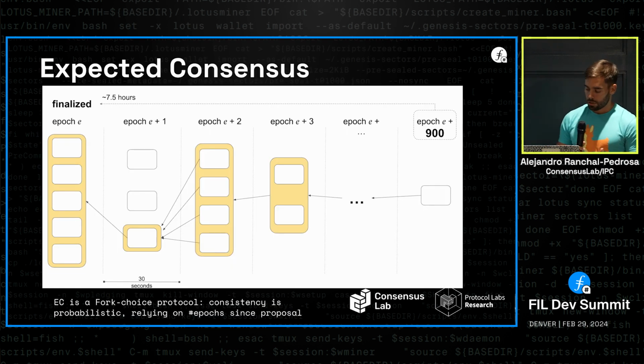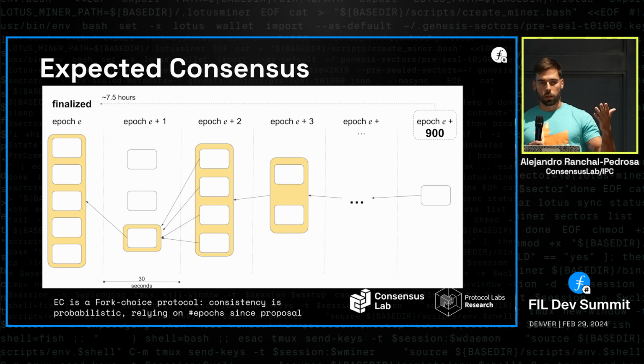So first, expected consensus. Expected consensus is the longest chain consensus protocol of Filecoin at the moment, or rather a heaviest chain type of protocol. Finality comes from the growing confidence in a block, or in the case of Filecoin, a tip set, which is a set of blocks that share the same parent tip set in the same epoch. In Filecoin, time is discretized into 30-second slots that we call epochs. The finality in expected consensus comes from growing confidence over time that a reorg bringing that tip set out of the heaviest chain is less and less likely. So that's how finality comes.